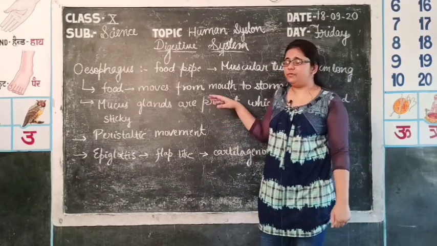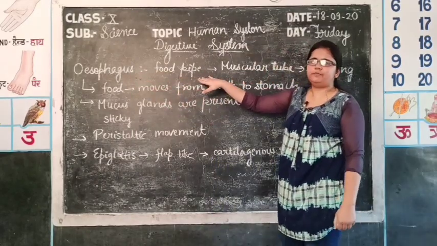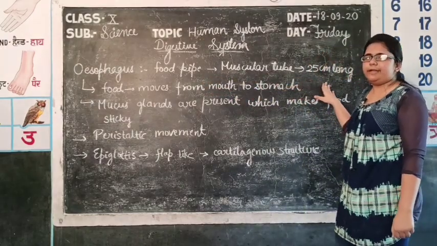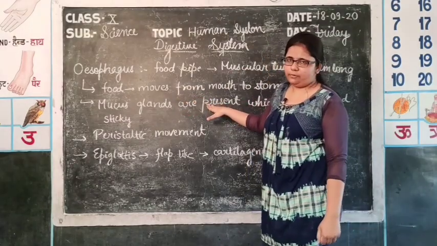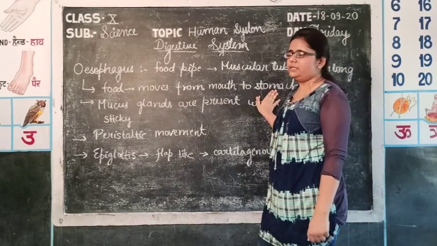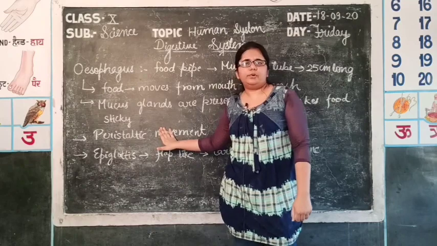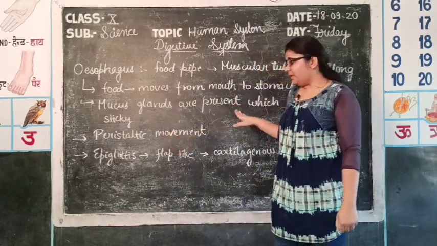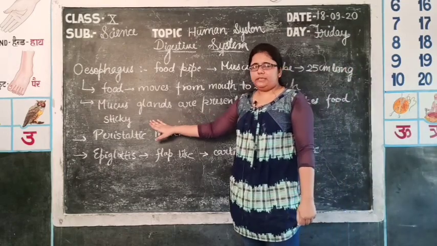After pharynx, food enters the esophagus. In simple language, it is known as the food pipe. It is a muscular tube which is approximately 25 cm long. Food moves with the help of the esophagus from mouth to stomach. It is the connection between mouth and stomach. In the esophagus, there are several mucus glands present. By their secretions, food becomes soft and sticky, which helps in digestion.